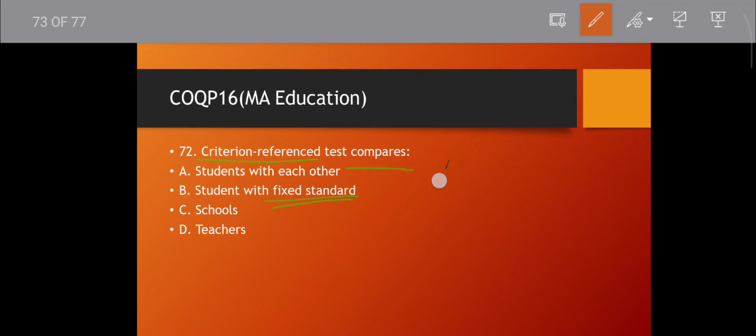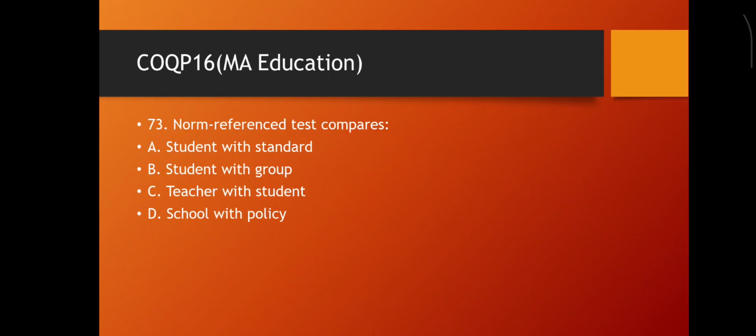This is norm reference. Then fixed standard means there is a criterion that you have to touch, you have to cross. Okay, then option B will be the correct answer. Then move to the next question.